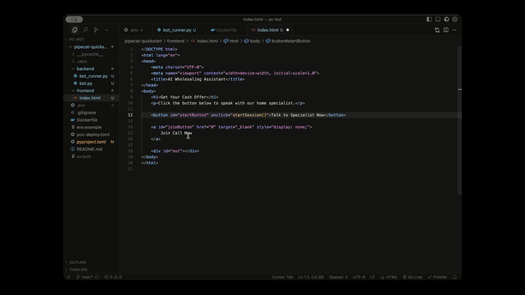But also, like I said, we have a second button here, which is join call now. Now this will show after we click the start button method. But for now, we are hiding it, setting its display equal to none.